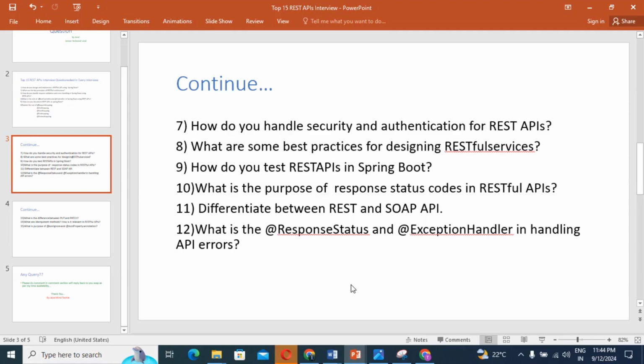Then as per design basis, REST API exposes the data, but SOAP API exposes the operation. Keep in mind, guys, what I'm going to explain is very, very important. REST works only with HTTP calls, but SOAP is independent and can work with any transport protocol, guys.